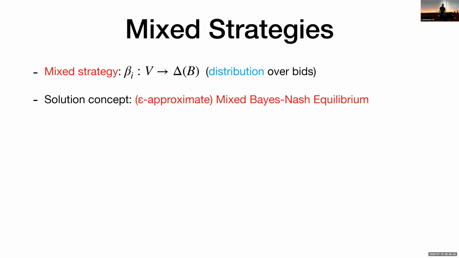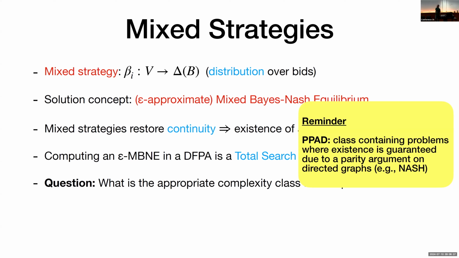And as I said earlier, from the point of view of computational complexity, we're interested in what's the complexity of this problem, what would be the appropriate complexity class that captures its complexity. And could PPAD be a candidate for this, for example? Here I'll provide a reminder about what PPAD is. In general, this is a class of total search problems where the existence of a solution is guaranteed due to some parity argument on directed graphs. And this has been able to capture the complexity of many key problems in our area, such as computing Nash equilibria in general games and others.